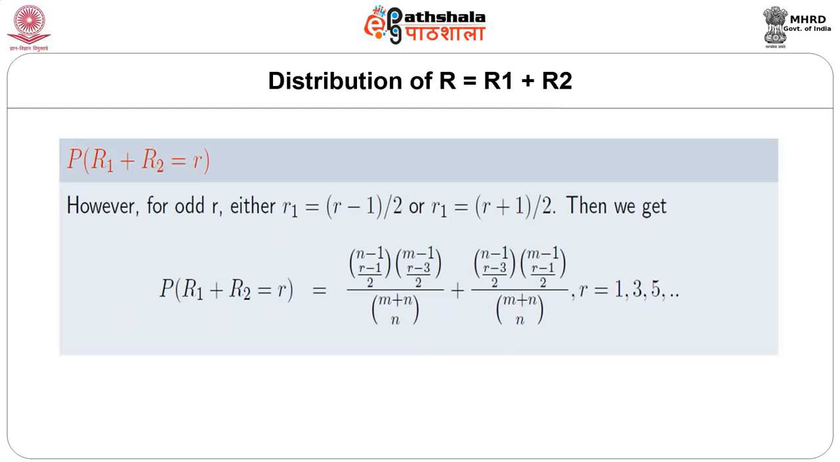However, for odd r, r1 is either (r minus 1) by 2 or (r plus 1) by 2. Then we get in a similar way the joint distribution as (n minus 1 choose (r minus 1) by 2) multiplied by (m minus 1 choose (r minus 3) by 2) divided by (m plus n choose n), plus (n minus 1 choose (r minus 3) by 2) multiplied by (m minus 1 choose (r minus 1) by 2) divided by (m plus n choose n), where r takes only odd integer values, that is r is 1, 3, 5 and so on up to the set of odd integers.